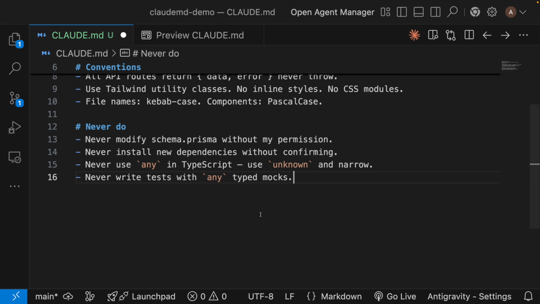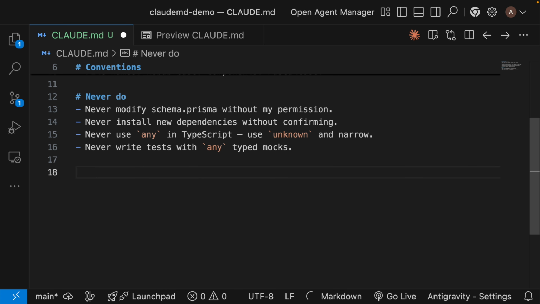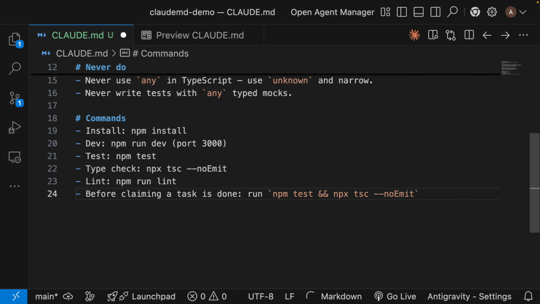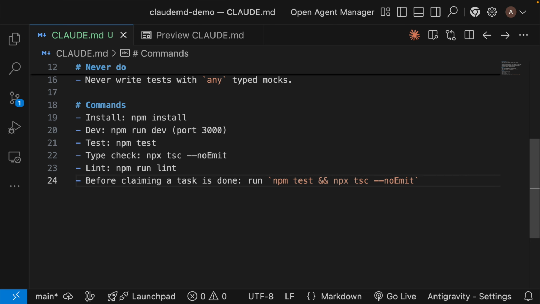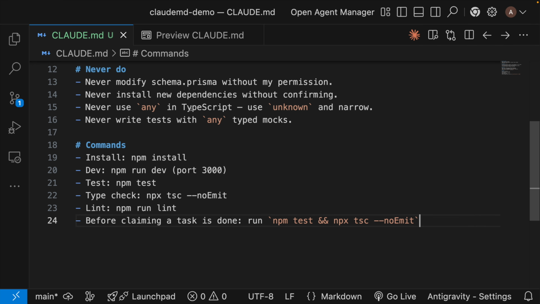Rule 4. Give Claude the verification commands: test, type check, lint. And here's the trick. The last line tells Claude what to run before saying a task is done. If you don't add this, Claude will say done the moment it writes the code, never run the tests, and you find out at deploy time. This one line catches roughly half of all bad outputs.